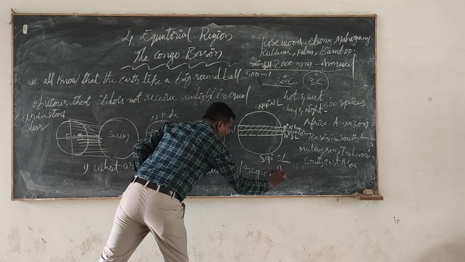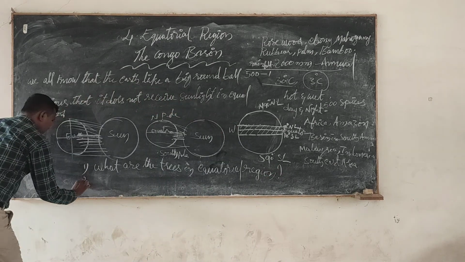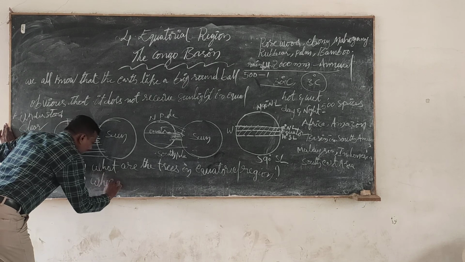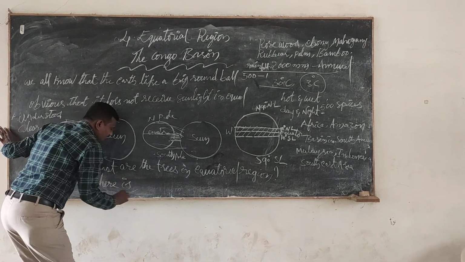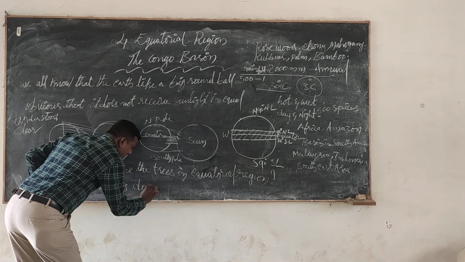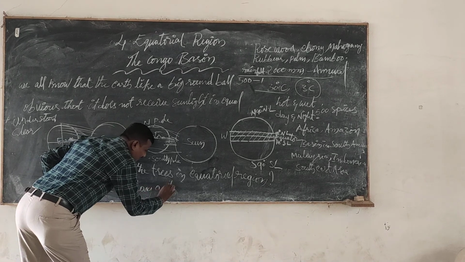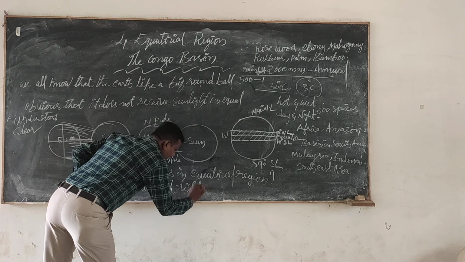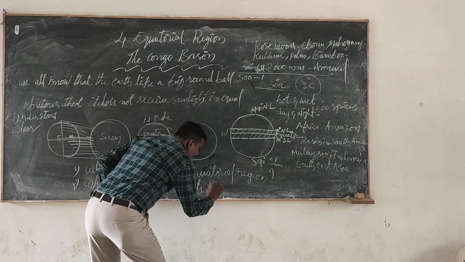Second one: where are day and nights equal?